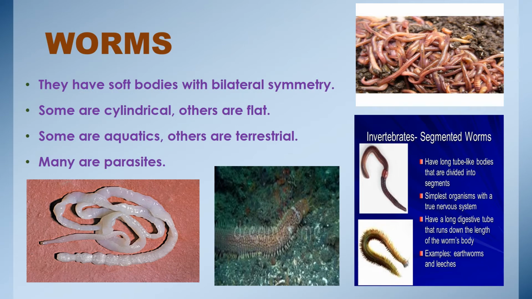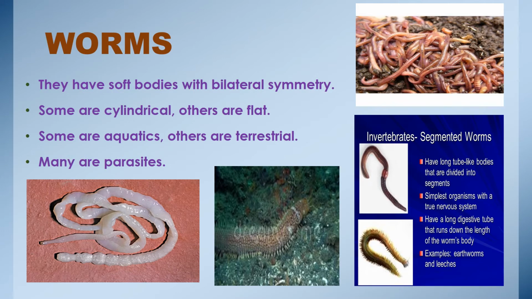Number one, flatworms. They have flat, ribbon-like bodies. They are mostly parasitic. They are parasites that depend on their host for food and a place to live. Next, roundworms. They have long, smooth, and rounded bodies. They live in water, in the soil, or in other plants and animals as parasites.